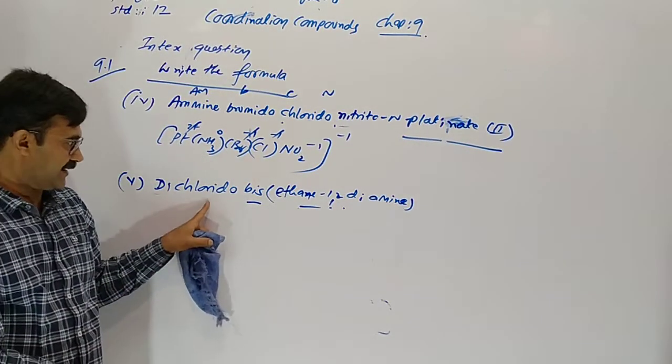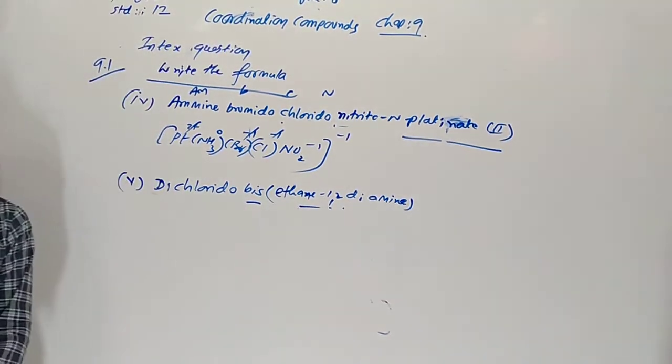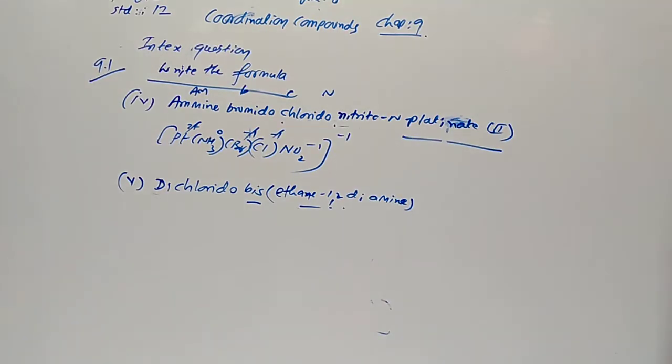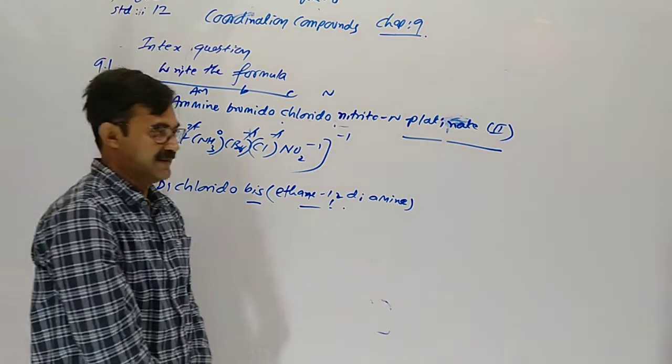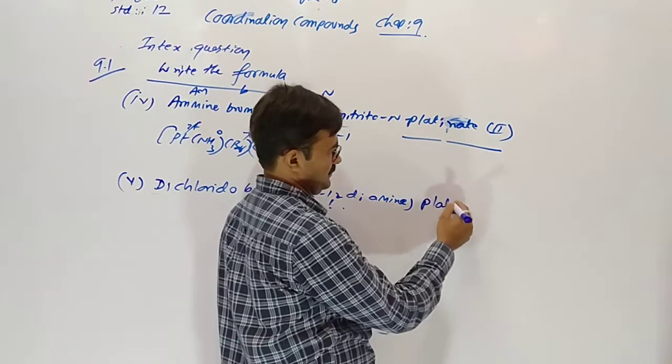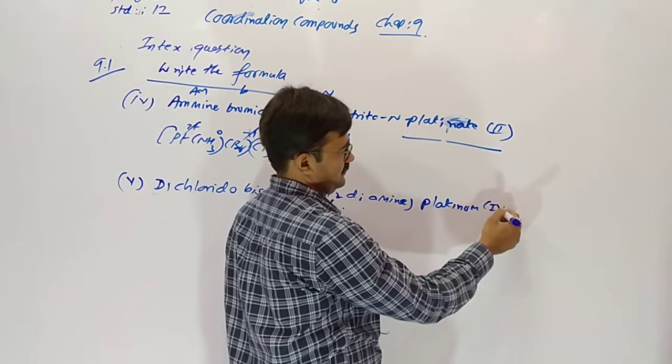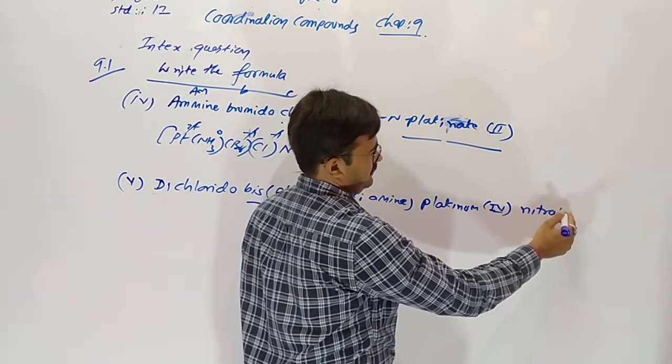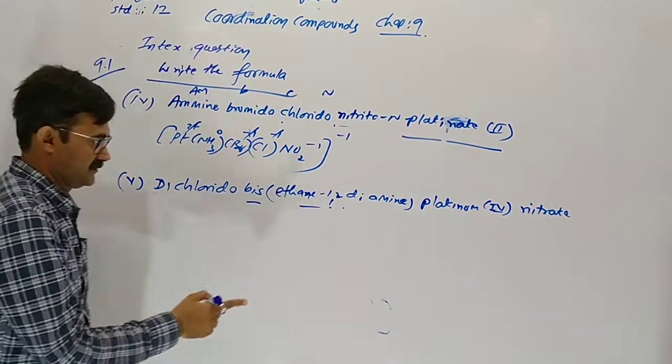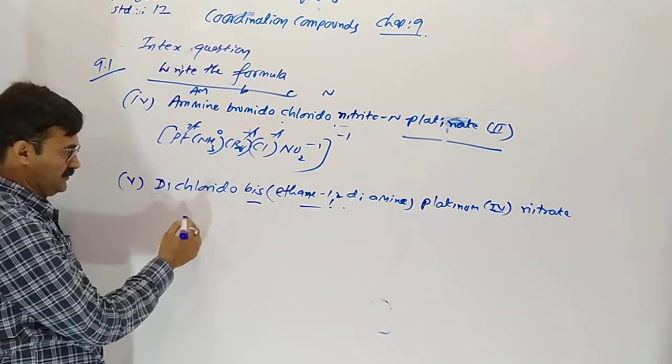Whenever it occurs 2 times: dichlorido, bis, ethane-1,2-diamine, platinum 4 and nitrate. Yes, we have to start with platinum 4.